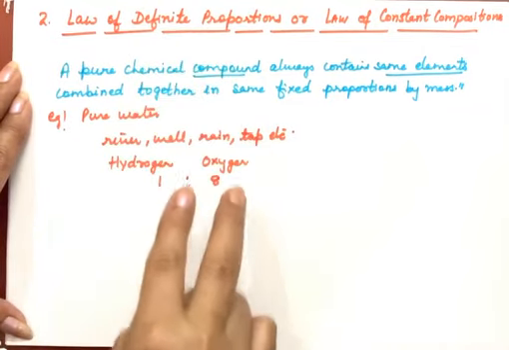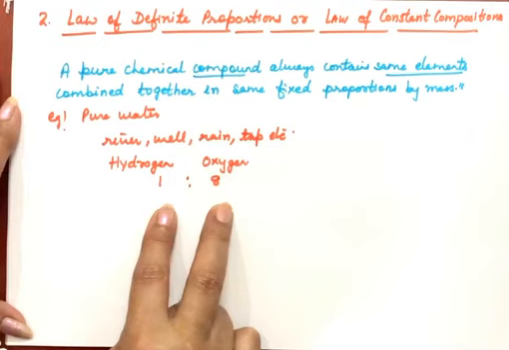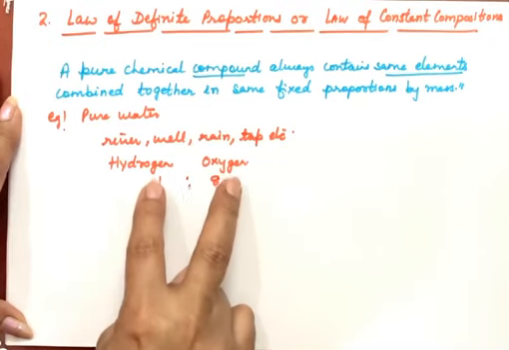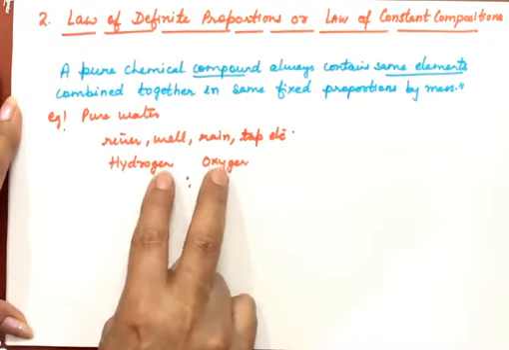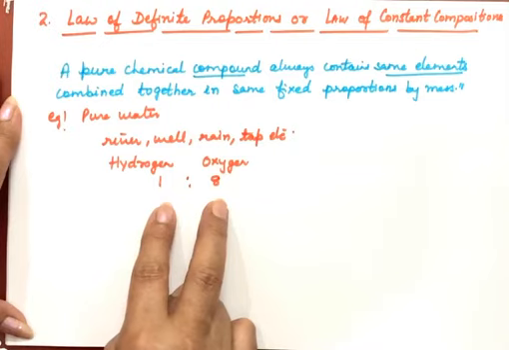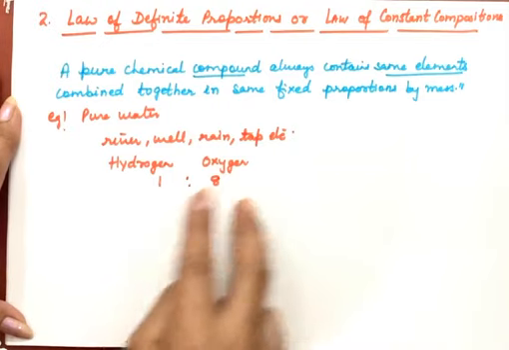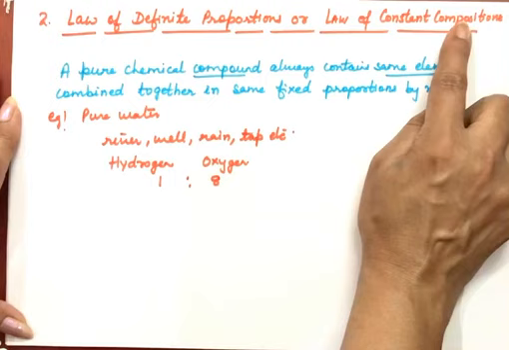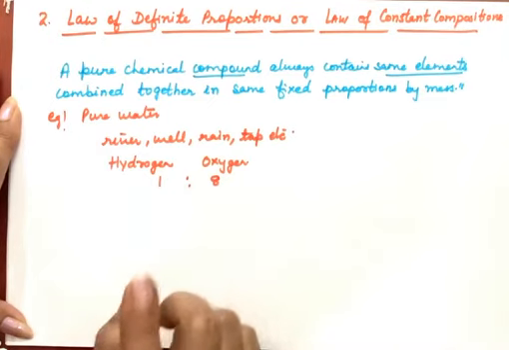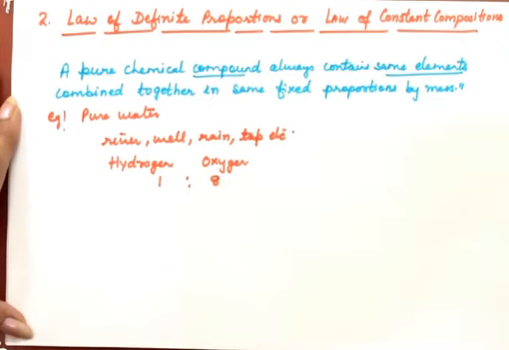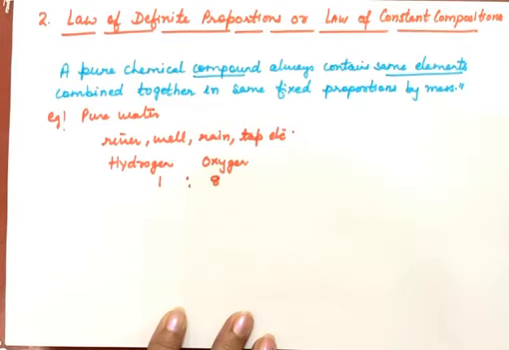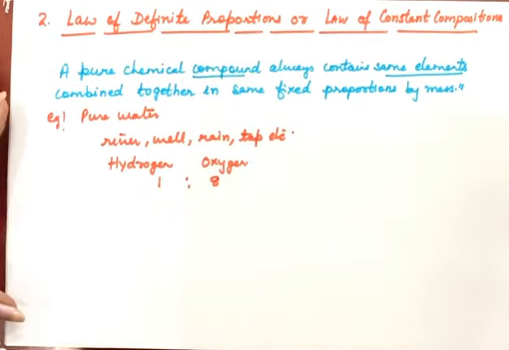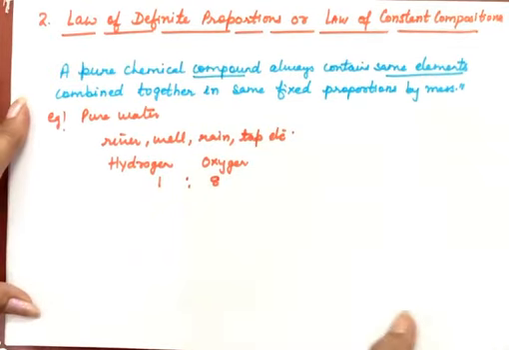Definite ratio is there. This ratio is always definite. Whenever compounds are forming, the ratio of the elements combining to form a compound will always be constant. Law of constant composition. Constant composition means this compound, water, is always made up of hydrogen and oxygen. Their composition is always fixed. So this is the law of definite proportion or law of constant composition. After this we have Dalton's atomic theory.